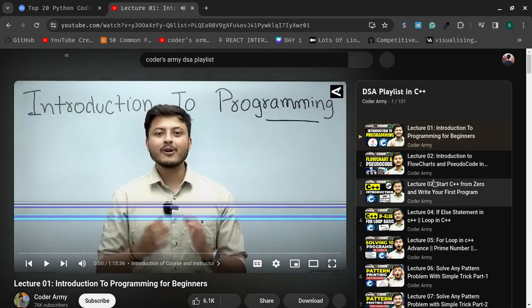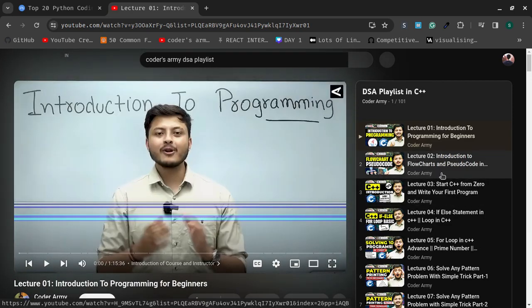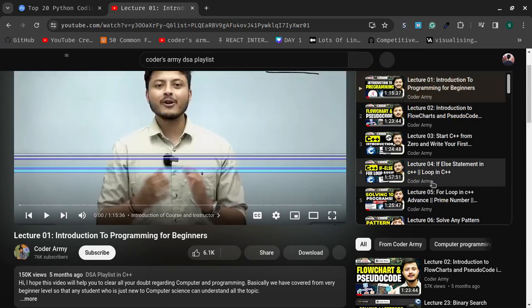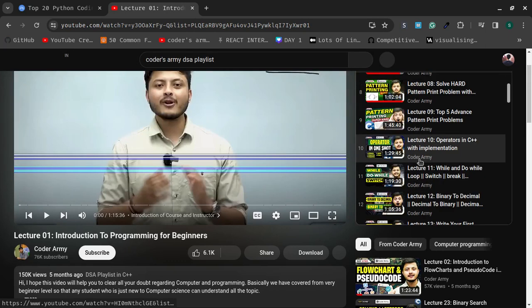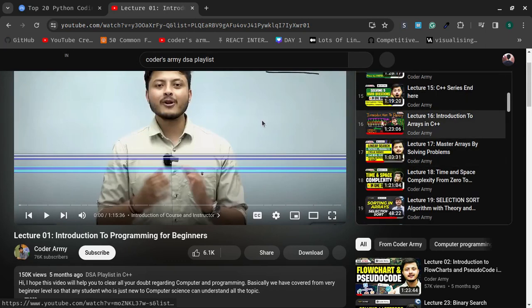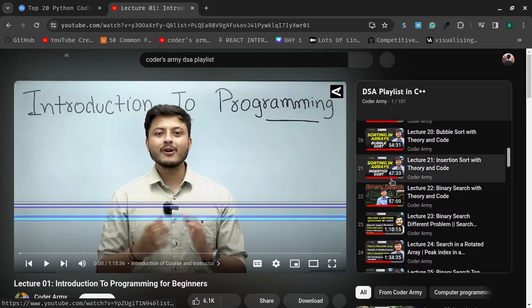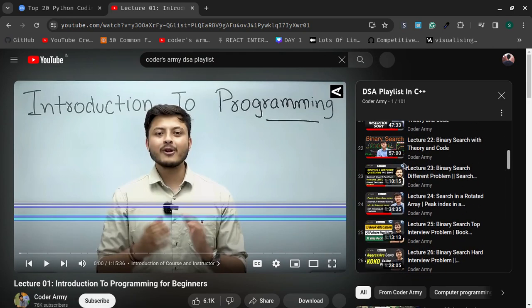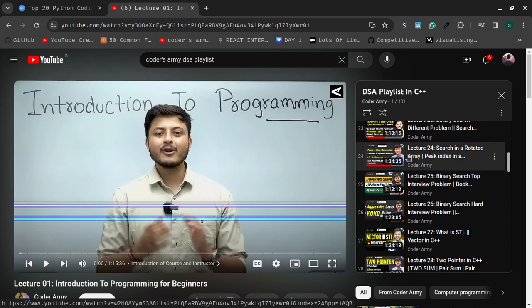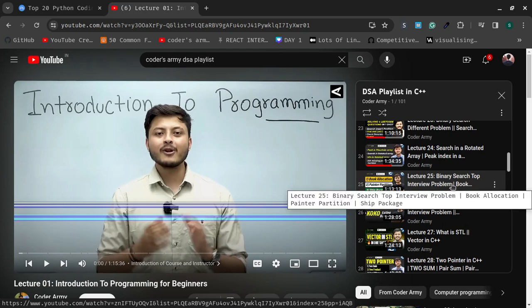Let's solve this. Search in a rotated array. Yeah, this is done. So today we are going to do binary search top interview problems. This is today's goal. Today we are going to see top binary search interview problems: book allocation, painter partition, ship package.